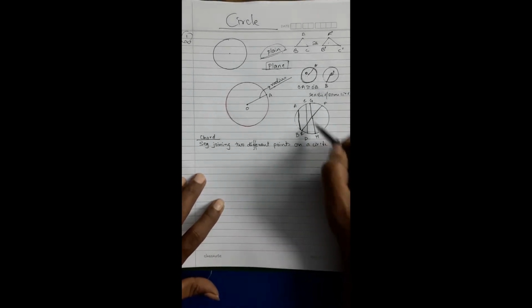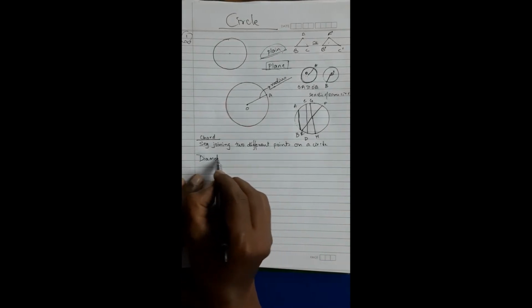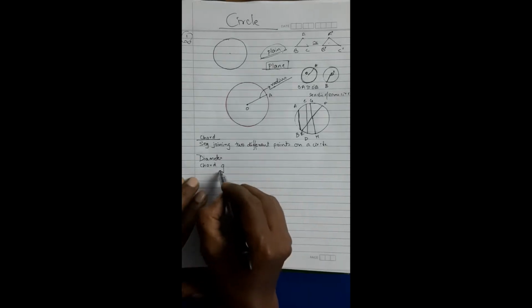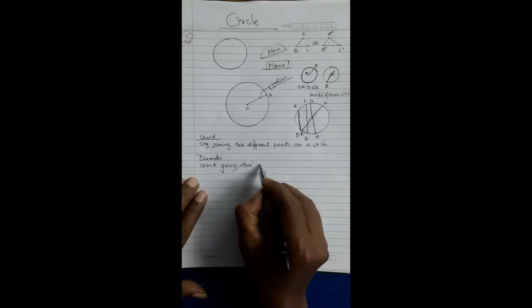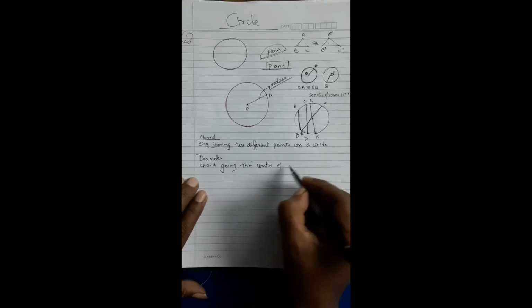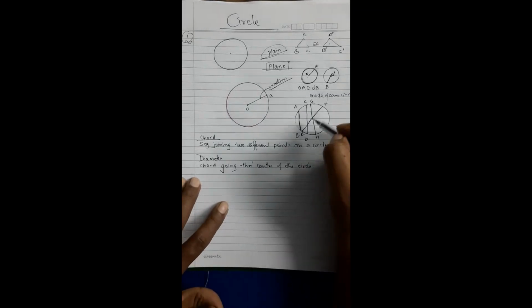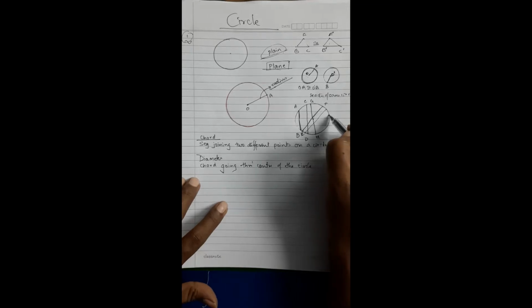But then there is a different chord which is going through the center of the circle. This is a special chord. Like this, there are innumerable chords which will be going from anywhere.